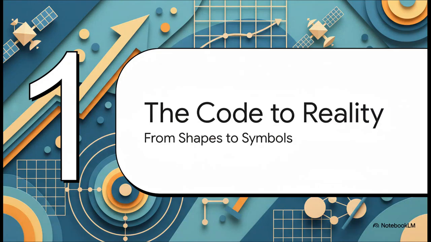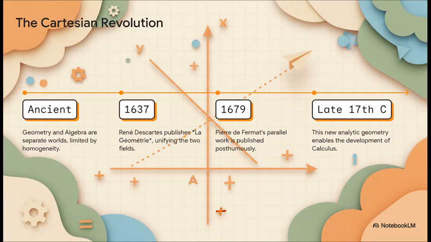To really get it, we've got to go back a bit. We need to see how this equation became more than just math, how it became a language for translating the world of shapes into the world of symbols. For the longest time, geometry, so shapes, and algebra, symbols and numbers, were like two totally different worlds. They didn't talk to each other. Then, in 1637, René Descartes comes along and publishes La Géométrie, and boom, everything changes. He basically said any shape can be described by an equation, and by doing that, he created this universal language for science, and yeah, he paved the way for calculus.